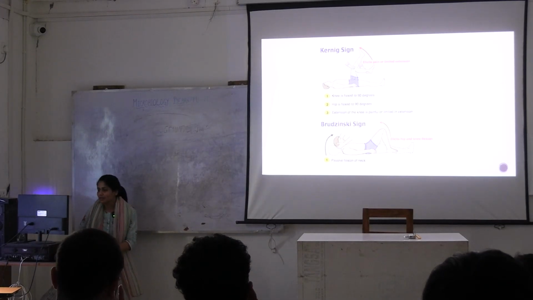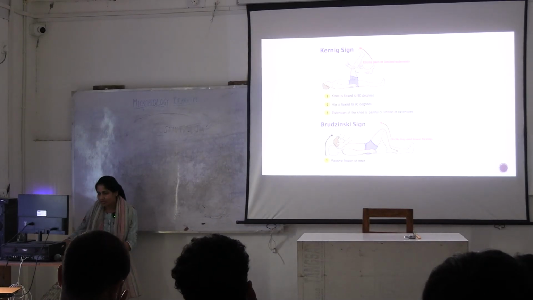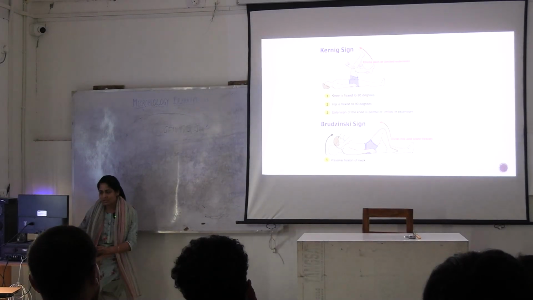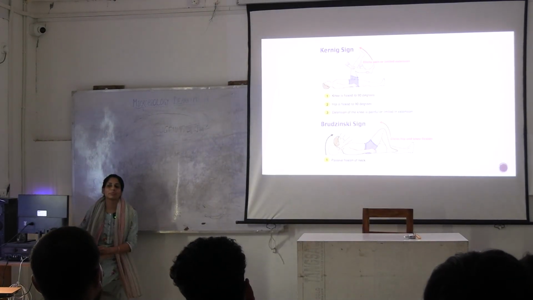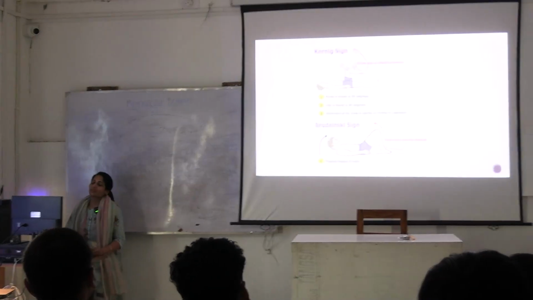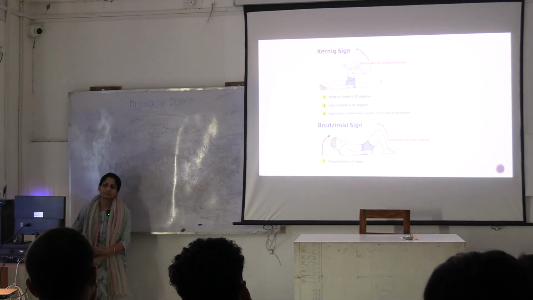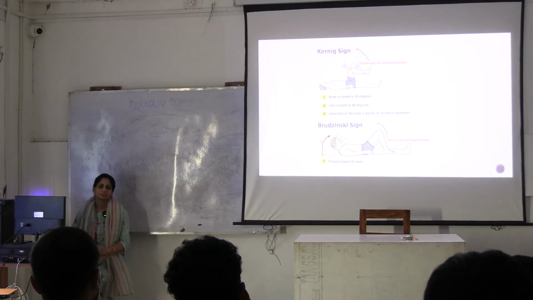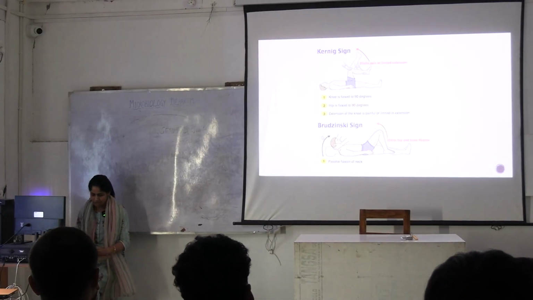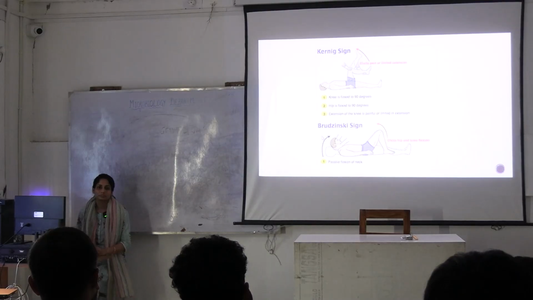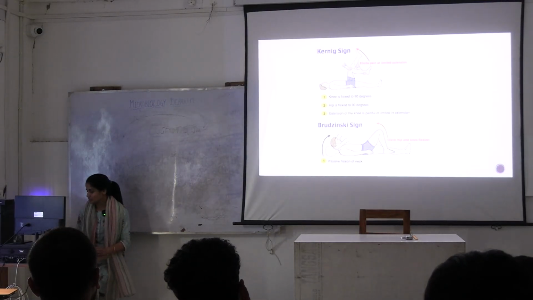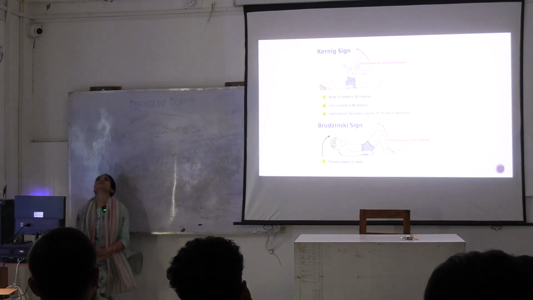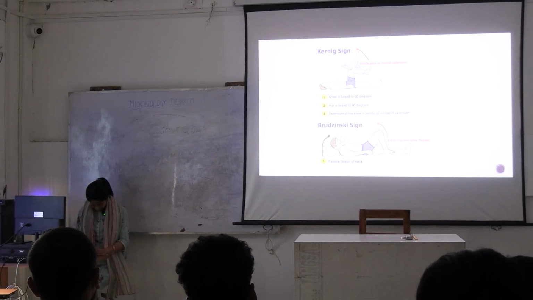When you passively flex the neck of the patient, how are you flexing the neck? What is flexion? This is the neck. Am I flexing the neck? No, that is extension. This is flexion.